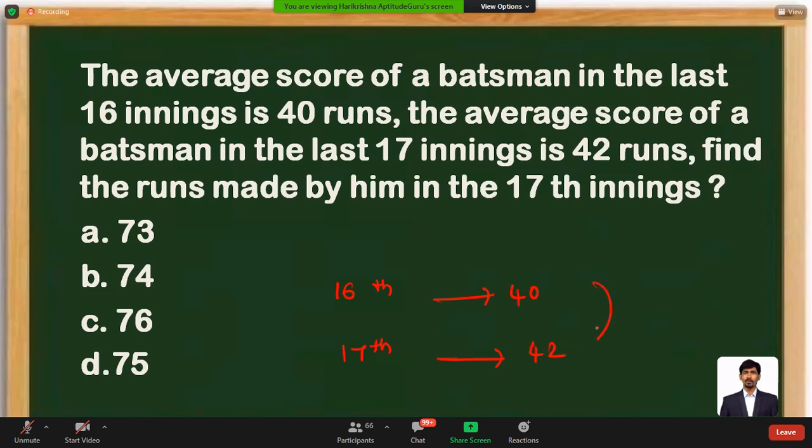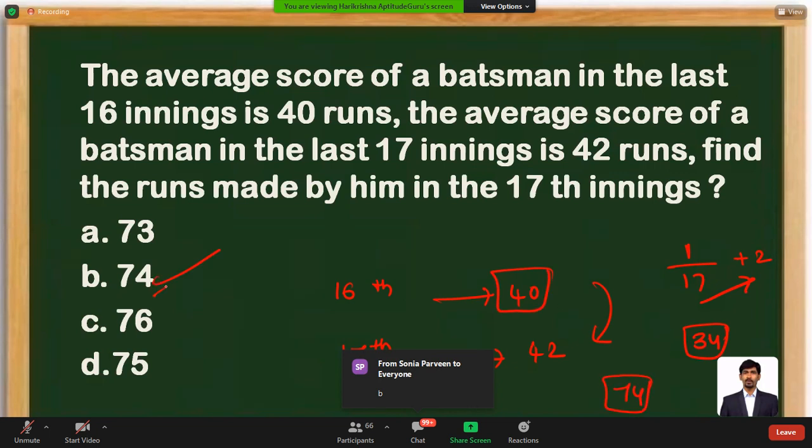That means the average is increased by 2. One match out of 17 matches has made a net increase of 2. 17 into 2 is 34. Added to the previous average, mark your answer as 74. This is the other way where you can make the answer choice faster.